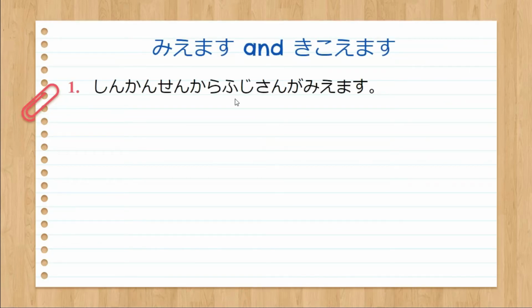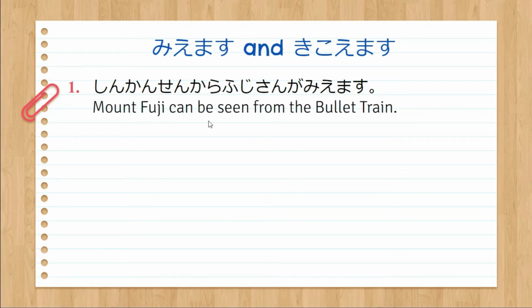Shinkansen kara Fuji-san ga miemasu. Mount Fuji can be seen from the bullet train. Even if you just happen to look at the bullet train's window, you can see Mount Fuji. So it naturally comes into your sight.